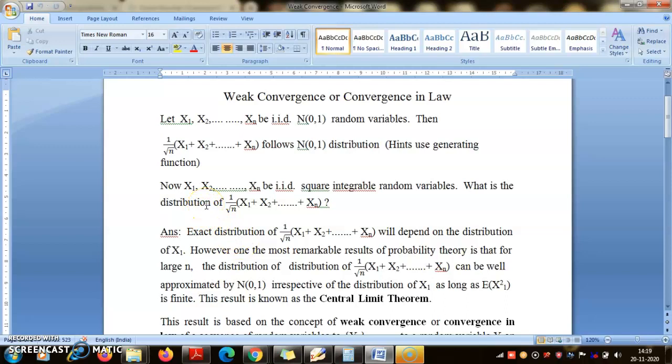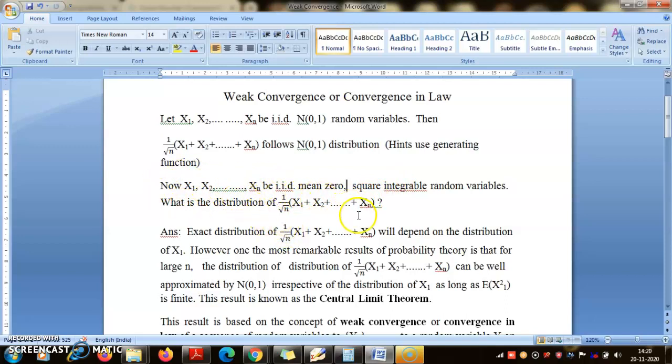Now I generalize the problem slightly. Suppose X1, X2, ..., Xn are a sequence of square integrable IID random variables. Square integrable means these random variables have finite variance, each of them has finite variance. And IID, let me add mean 0. Mean 0, square integrable random variables. That means the expectation of X1 is 0 and E[X1²] is finite, and so are all the Xi's.